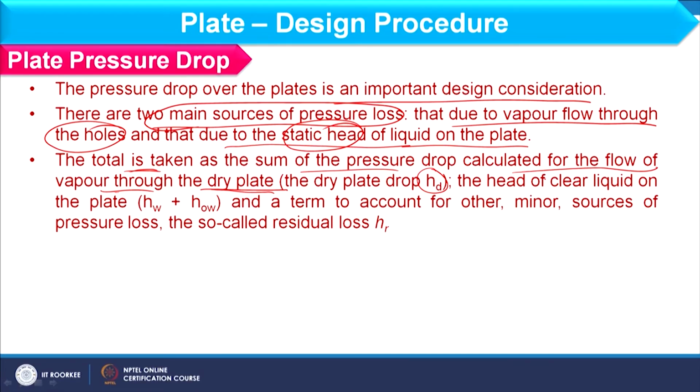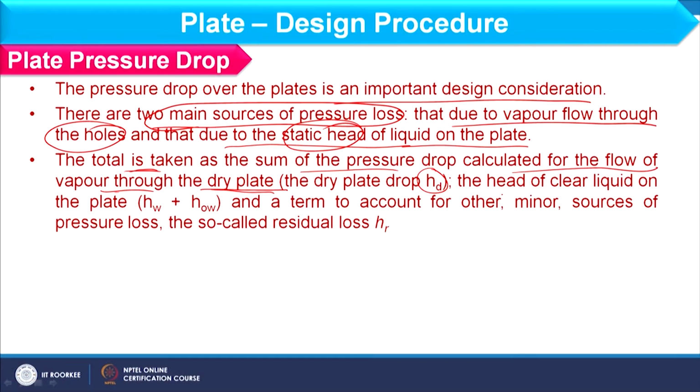So, pressure drop due to that will be counted as HD. Further, head of the clear liquid on the plate, this will give the static head. So, that should be HW plus HOW, and a term to account other minor sources of pressure losses, and this we consider as the residual loss HR.